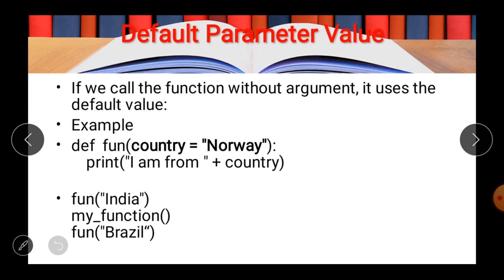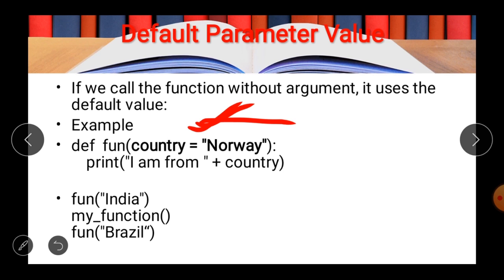So when a value is already assigned in the parameter list, and you call the function without sending any argument, Norway will be treated as the default parameter.